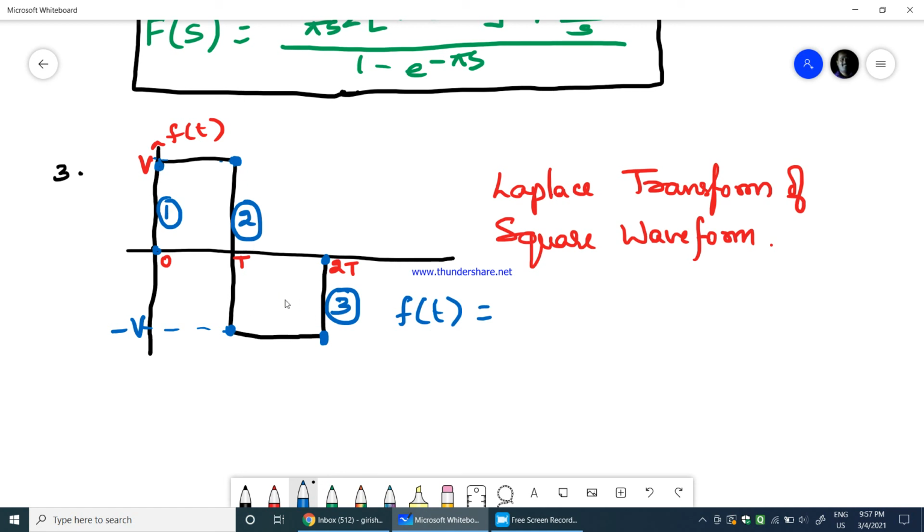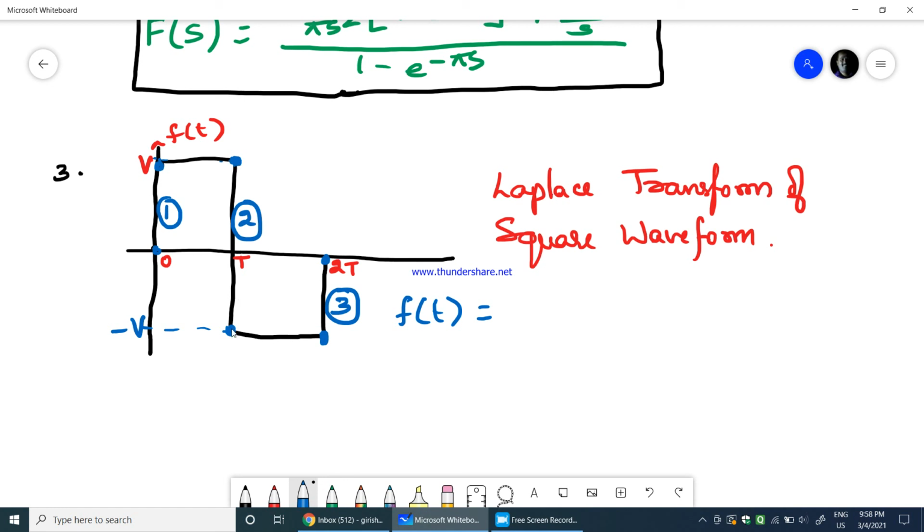Now all these are steps, so you need not worry about the nullifying that we did in the earlier problem. That nullifying comes into the picture only when you are changing from ramp to step, where you get two parts in a single ramp when it changes to a step function. Here all these are steps, therefore you need not worry about nullifying as we did in the previous problem. So here you get one step input, constant for this particular delay T, whereas this is also a step input, so therefore you should go with the next thing.